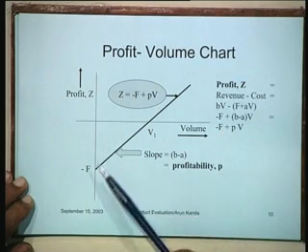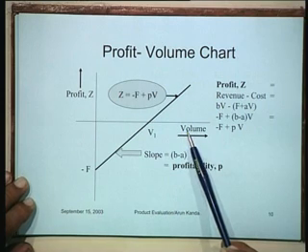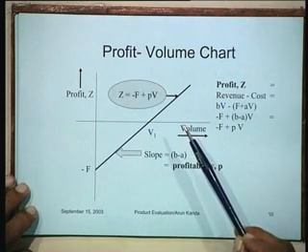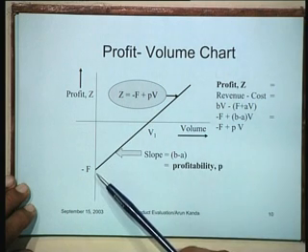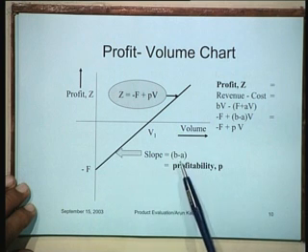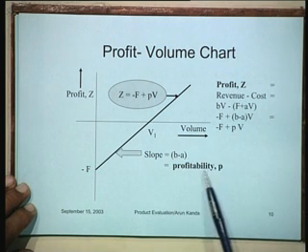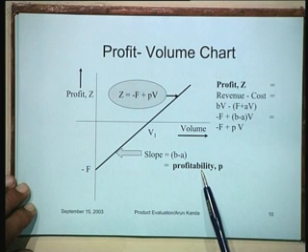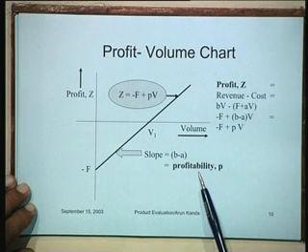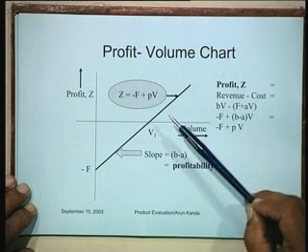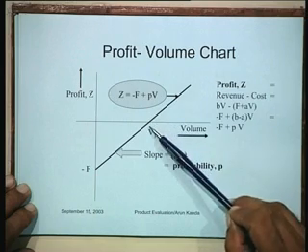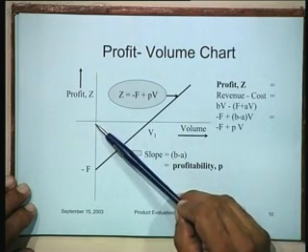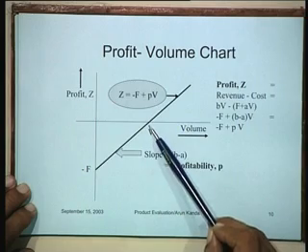So, if you plot the profit versus the volume, the same information that we had in the break-even analysis would show that the profit function is a straight line with an intercept of minus F here. The slope of this line is equal to B minus A, which is P, often known as the profitability. This is how we formally define profitability of a product. And this particular point, the volume corresponding to which the profit is 0, is defined as the break-even point. So, that point is V1 here.